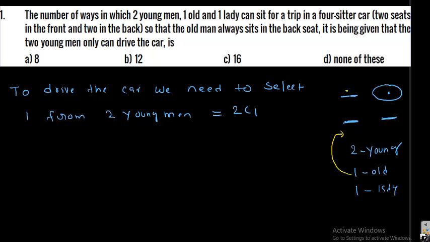First of all, I want to fill the front seat. Now I have two persons, one young person and one lady, to fill the front seat.